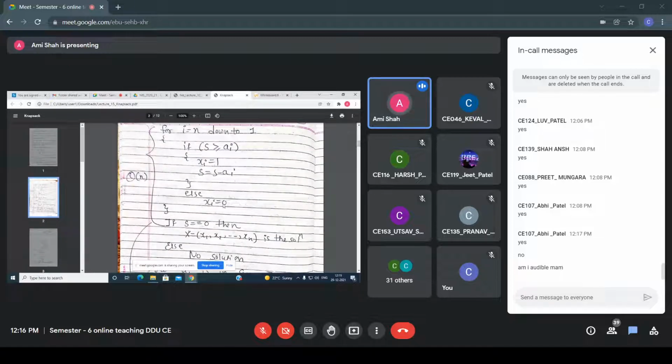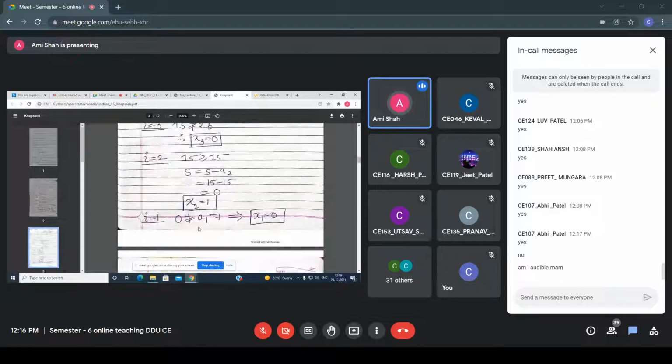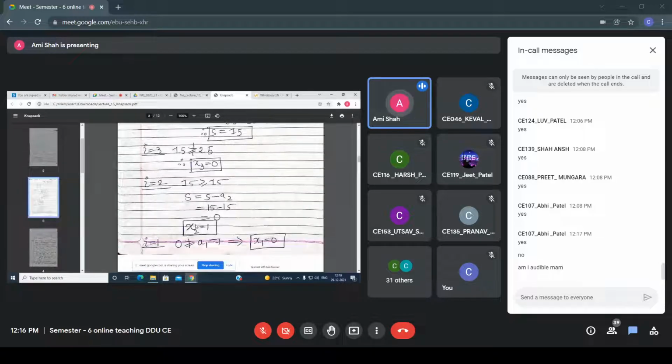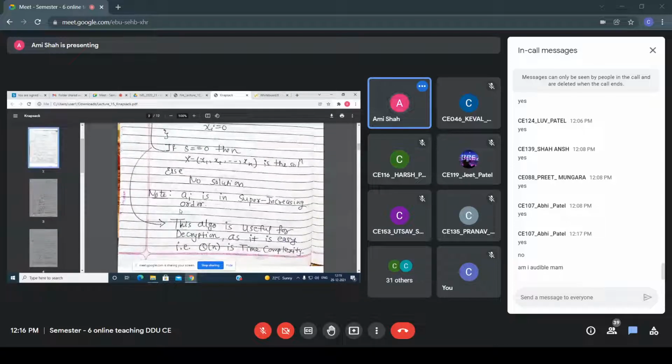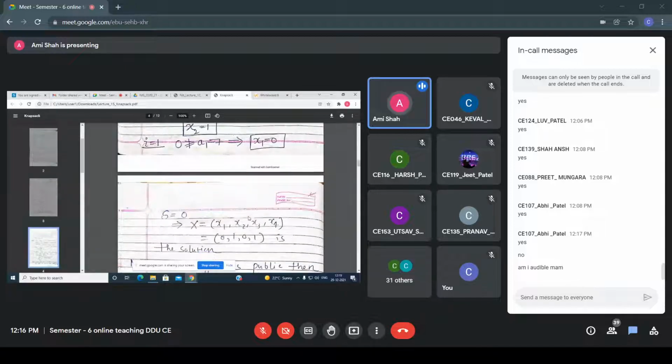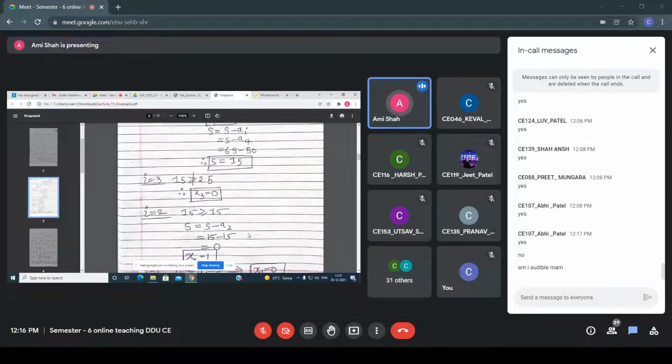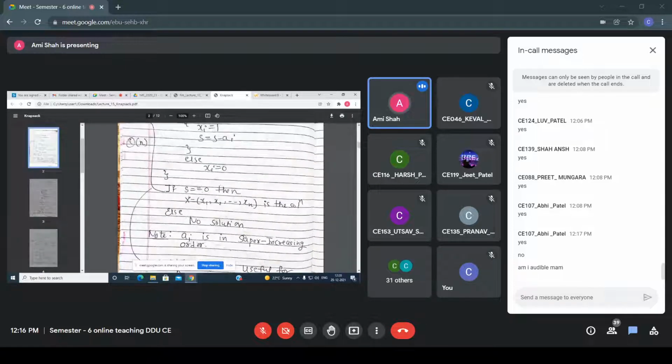Then what am I getting? x1 equals 0. Now you have to check if s is 0. Here, s is 0 that you are getting. Now s becomes 0. So if s becomes 0, then what you have to do? Then return, see, this is the solution. x equals x1, x2, x3, x4. That is the solution.